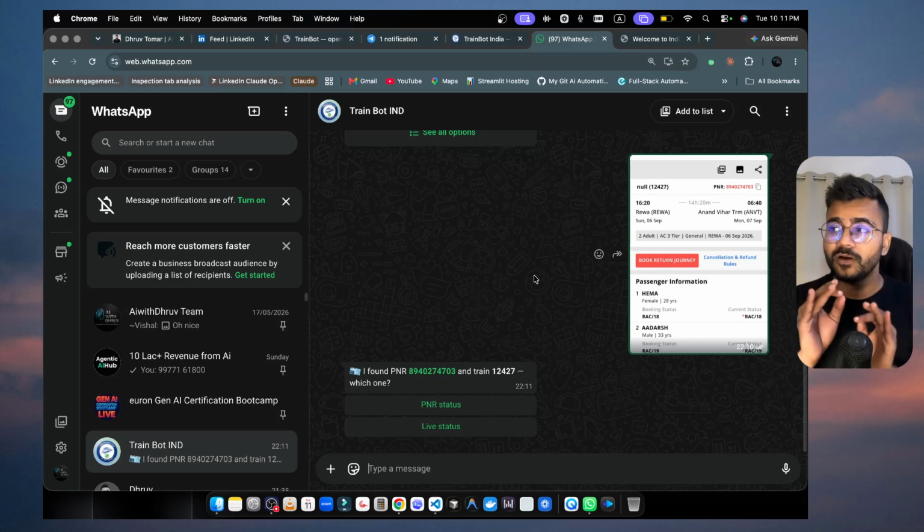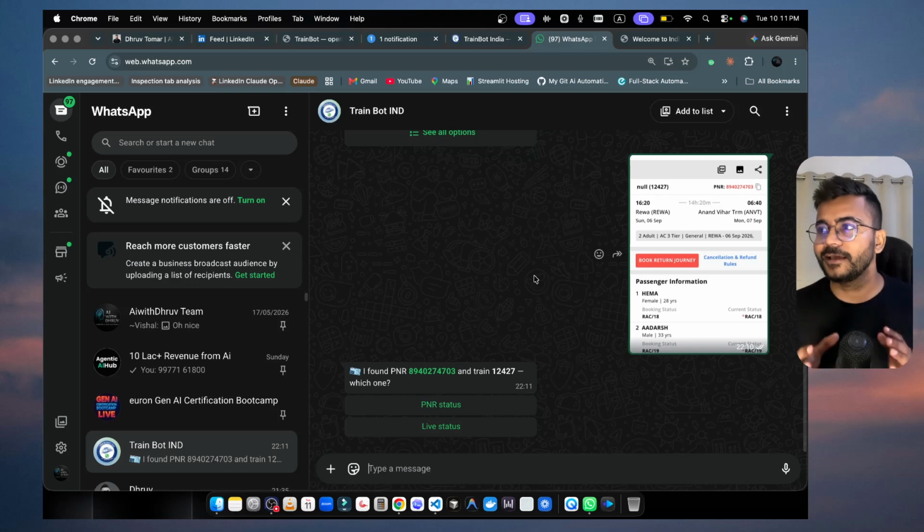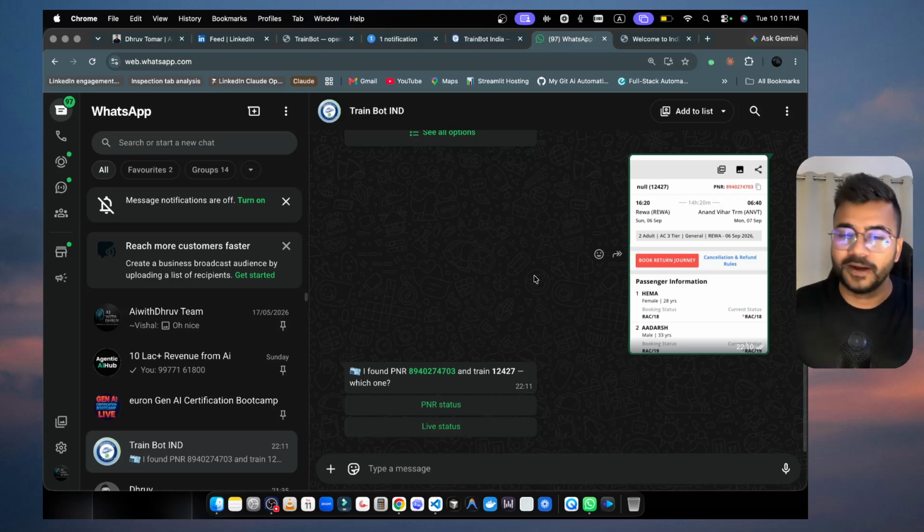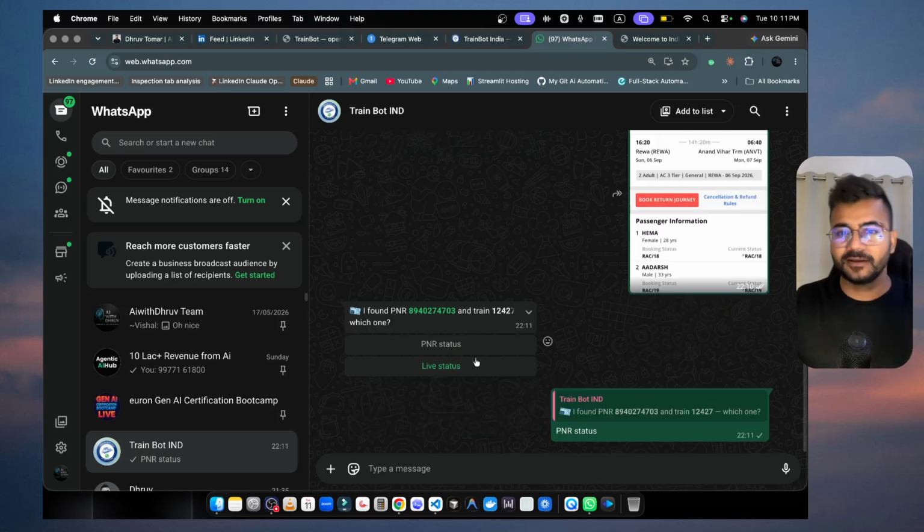Also, just look at the speed, because that's the entire design architecture and backend that I have created, which is live right now in production. And I'll show you at what level it is live, like how many users are using it, the cool part. Once I click on PNR status, here you will see it is going to tell me the PNR status.